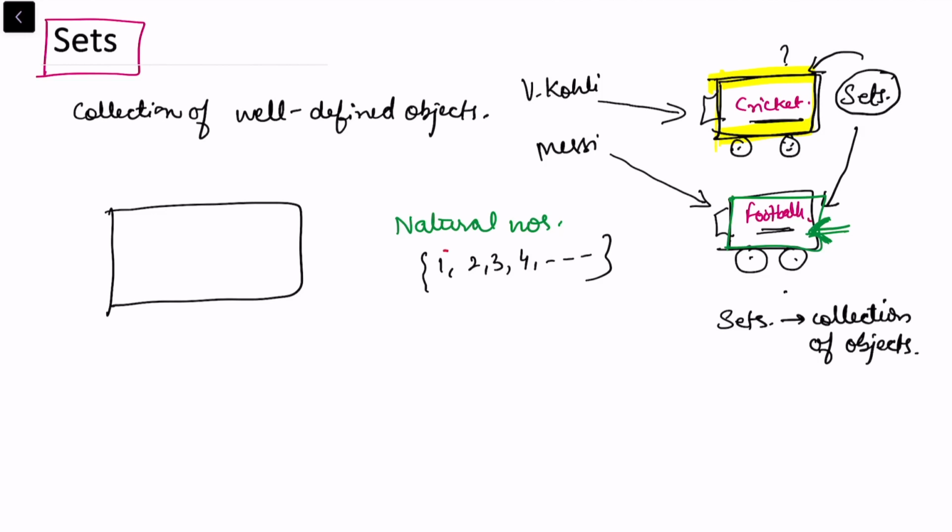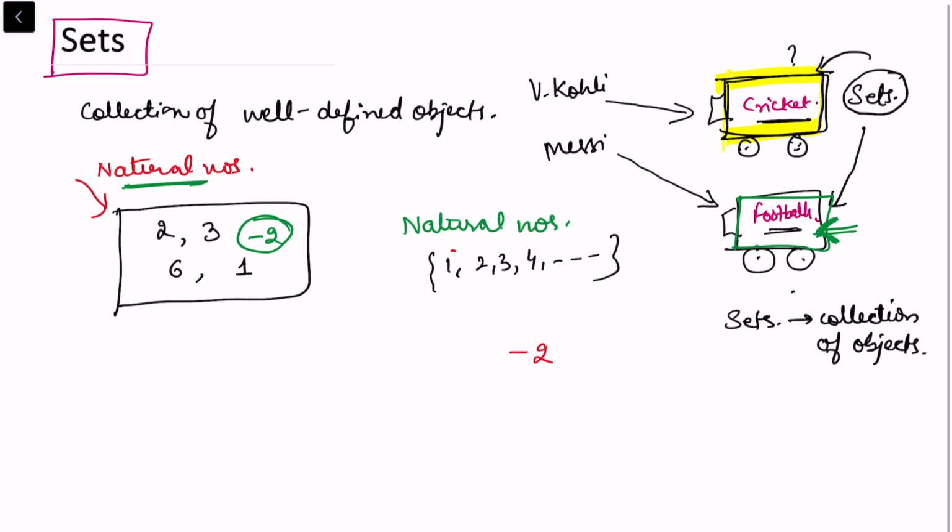Now suppose you have -2, and I have already told you that in this box you want to put only the natural numbers. So what are the possibilities that you will put into this box? You may put 2, 3, 6, or 1, but you will never put -2 in the box, because you have already said that in this box you are only going to consider the natural numbers.